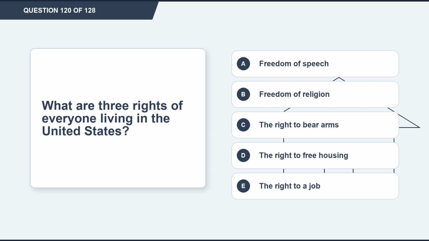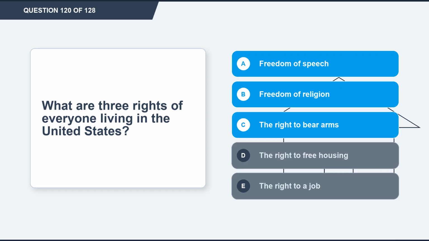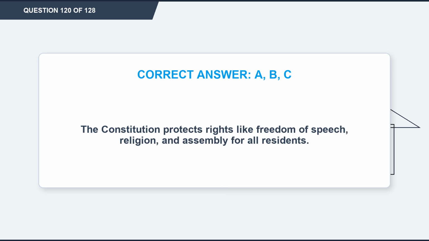Question 120. What are 3 rights of everyone living in the United States? Option A, freedom of speech. Option B, freedom of religion. Option C, the right to bear arms. Option D, the right to free housing. Option E, the right to a job. The correct answers are options A and B and C. Option A, freedom of speech. Option B, freedom of religion. Option C, the right to bear arms. Explanation. The Constitution protects rights like freedom of speech, religion, and assembly for all residents.